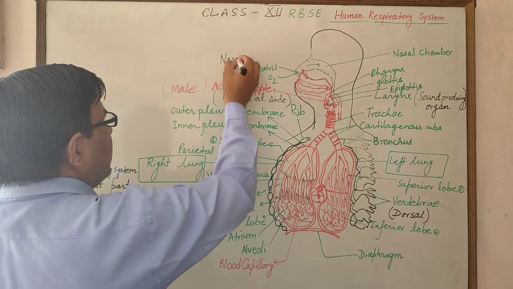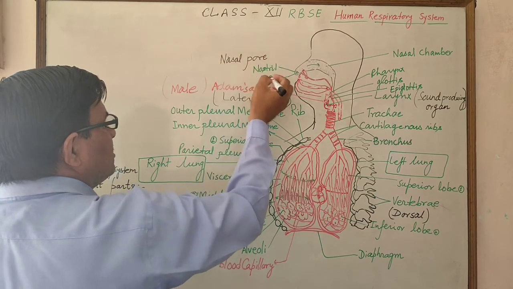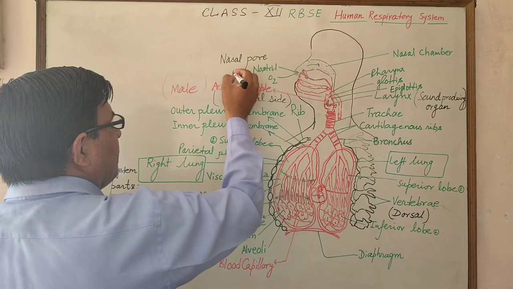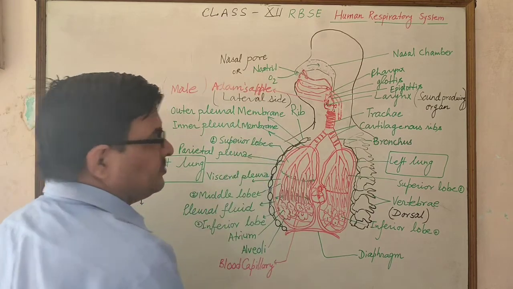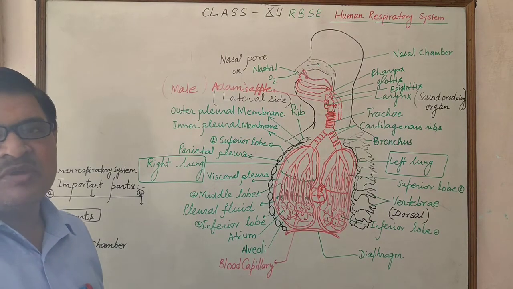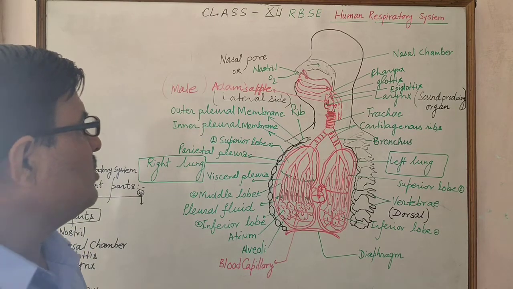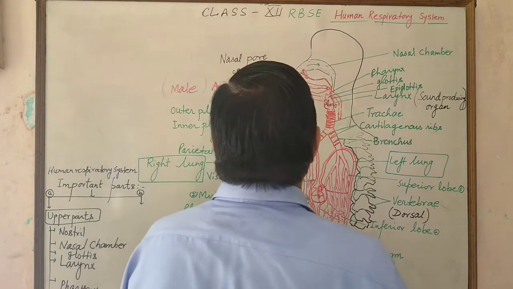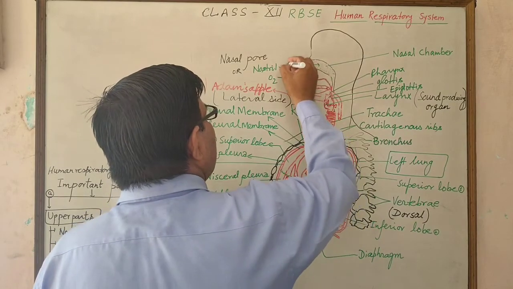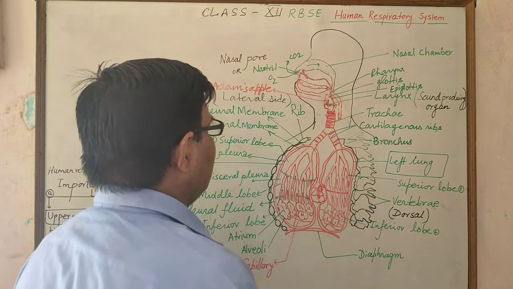Nostril, also called nasal pore, is the opening by which air enters the nasal chamber in the form of oxygen, or carbon dioxide passes outside during expiration.